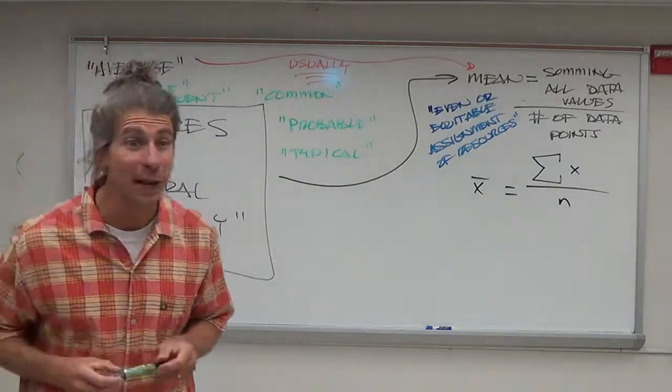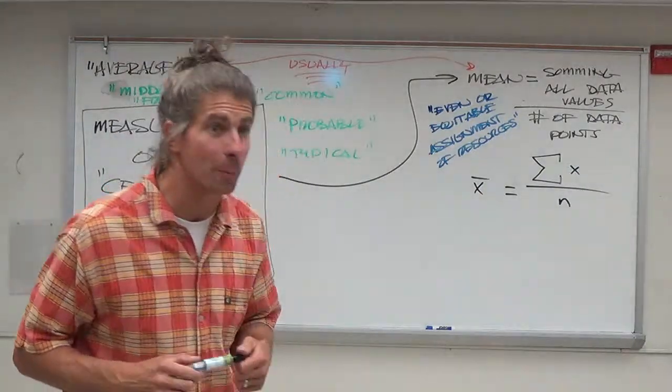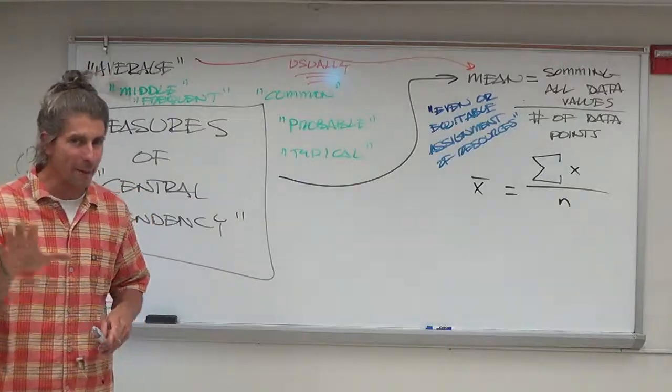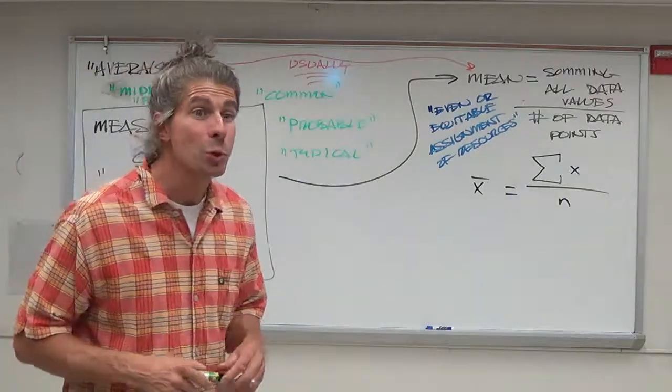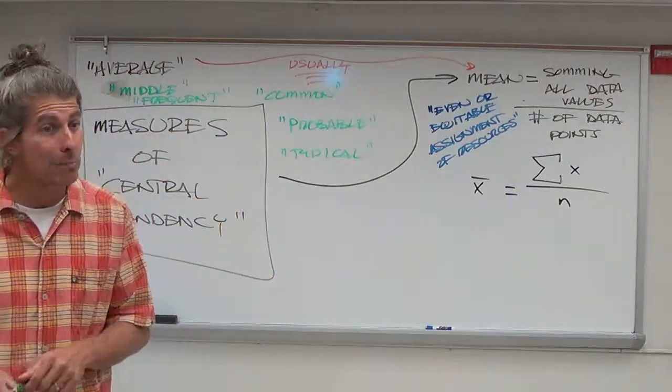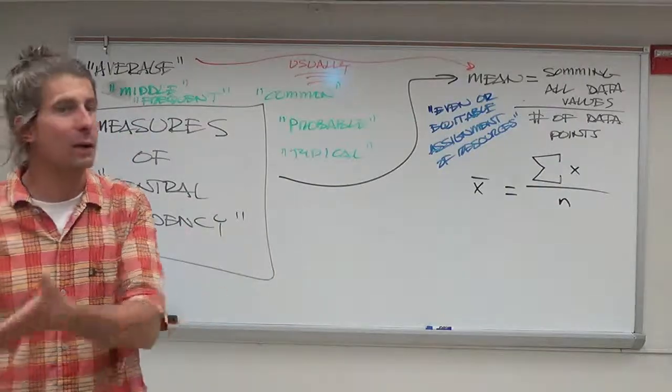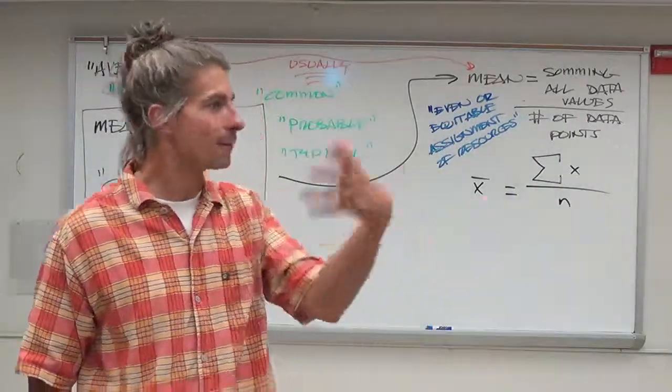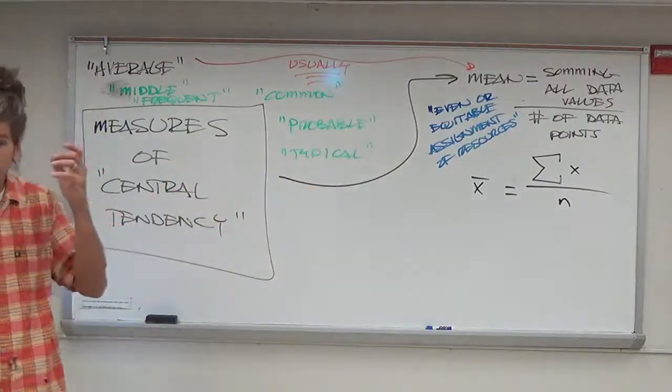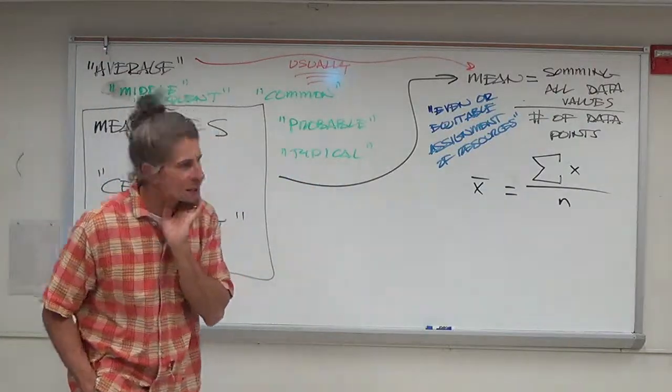There's also a population average, or population mean. We'll talk more about him on Thursday. His name is mu, M-U, like the sound the kitten makes. Mew. And it's called mu because it's a mean, the M sound in Greek. But we don't talk about him so much in this class. Do you know why?